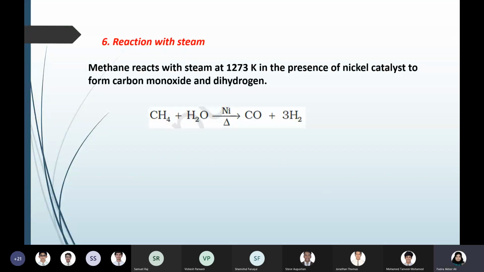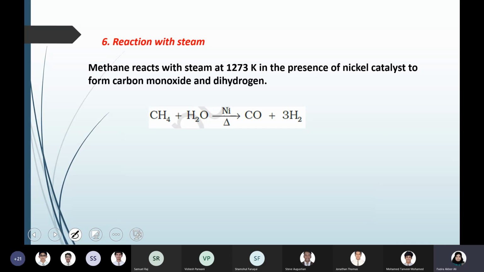Okay, so now let's move to the continuation, the sixth reaction for alkane, that is reaction with steam. Normally we know that alkanes can't react with water in the liquid state, because of their polarity, they are not soluble in water. But reaction with steam is possible at very high temperature.